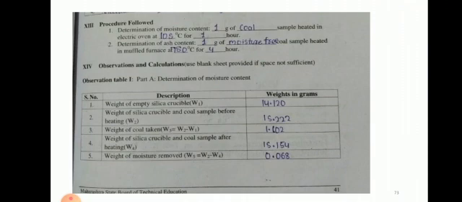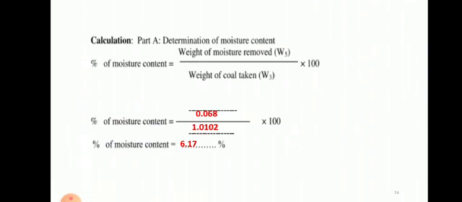These are the observation tables. What is the first observation? Meaning, what are we going to perform? We are going to take the weight of the empty silica crucible. Then again weigh the crucible plus coal sample, and then find out the difference, meaning how much exactly coal is taken. Next, heat it at 105 degrees Celsius for 1 hour. Again take the weight of the silica crucible along with the coal sample and find out how much moisture is removed. The percentage of moisture content is weight of moisture removed over weight of coal taken, multiplied by 100.